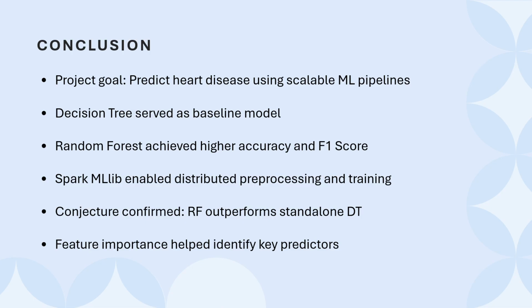In conclusion, our work shows that random forest models provide better performance than decision trees in heart disease prediction. Spark ML Library's Pipeline API allowed us to construct scalable, modular machine learning workflows. Our conjecture was validated, and the system we built is accurate, scalable, and interpretable.